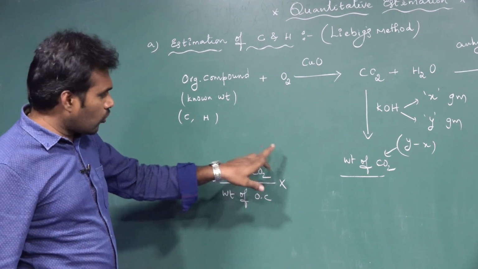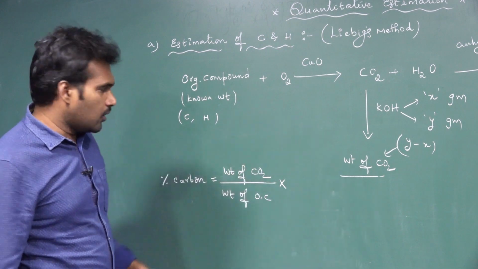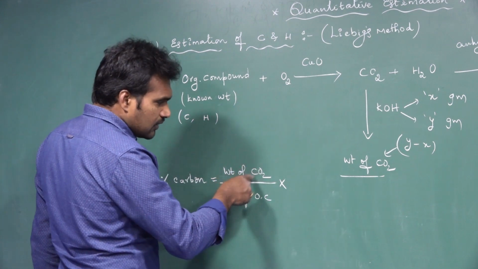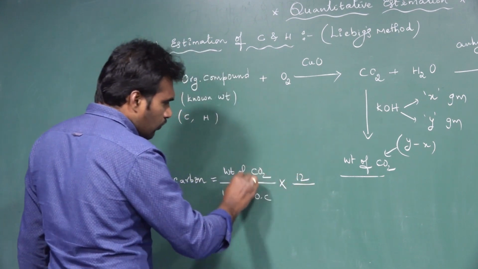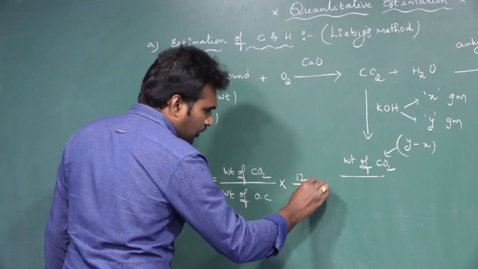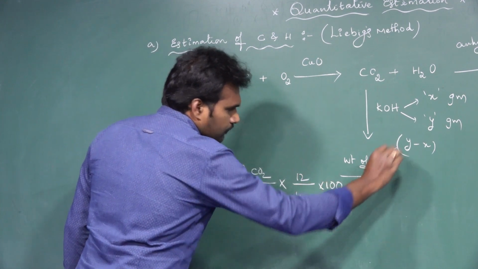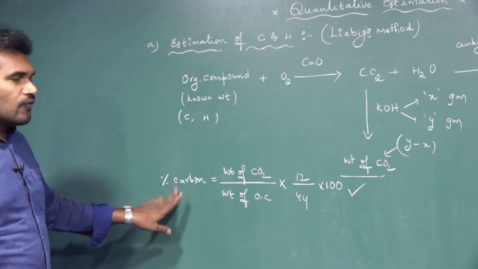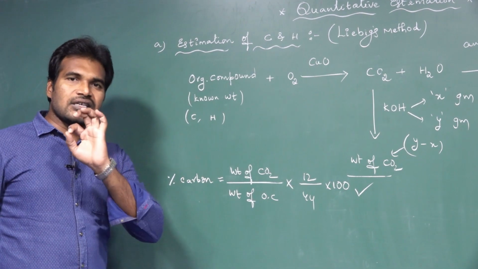Weight of carbon by total weight of the compound into 100. The weight of carbon is 12, by total molecular weight of CO2, 12 by 44, into 100. By using this formula, we can calculate the percentage of carbon.